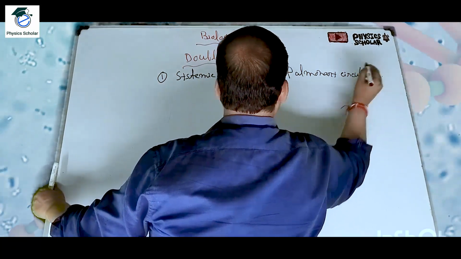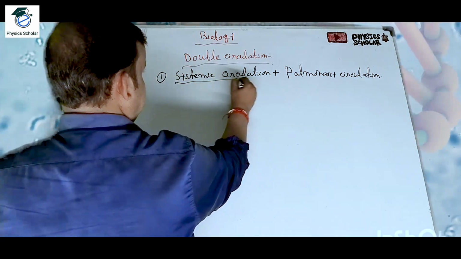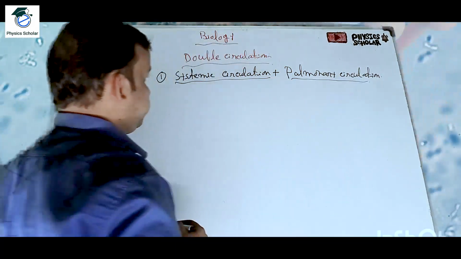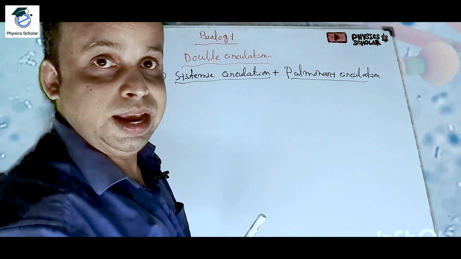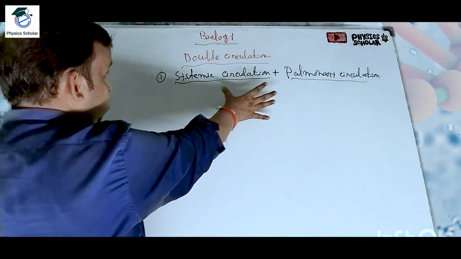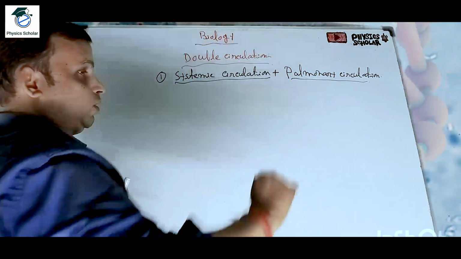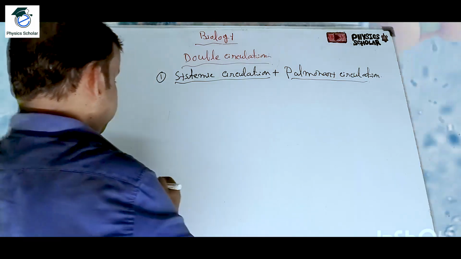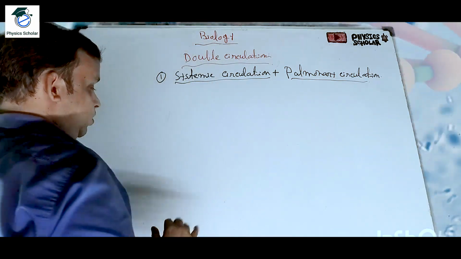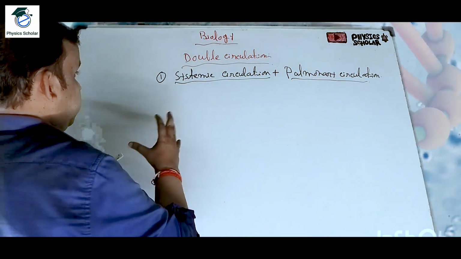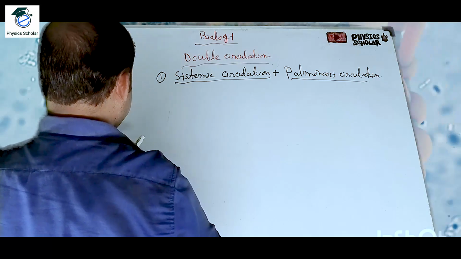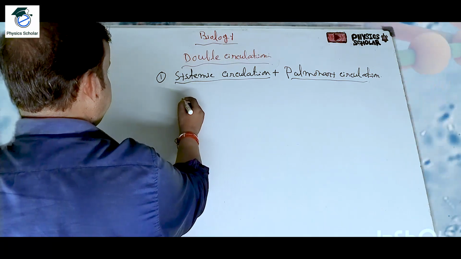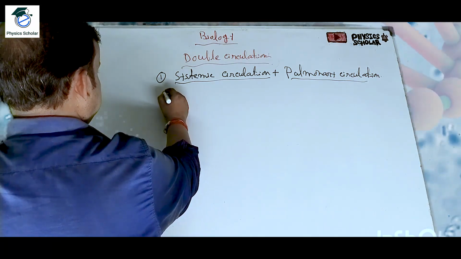I already discussed what is systemic circulation and what is pulmonary circulation in my previous episode. In short, I am describing, and both these two combined are known as double circulation. Why? Because in case of systemic circulation, all the impure blood from different parts of our body